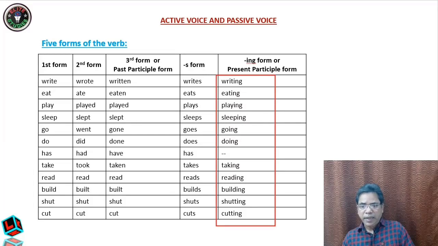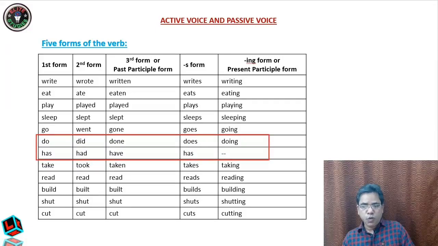Writing, eating. The thing is that there are some verbs which have the 3 forms the same. Cut, cut, cut. You see sit, sat, sat. But they have the S form different. You see sits. It is not sat. So here it is sits and it is sitting. So you will always have an S form and always have an ing form. Clear? Now the thing that is very, very important, students generally don't know: do is first form, second form is did, third form is done, S form is does, and the ing form is doing.